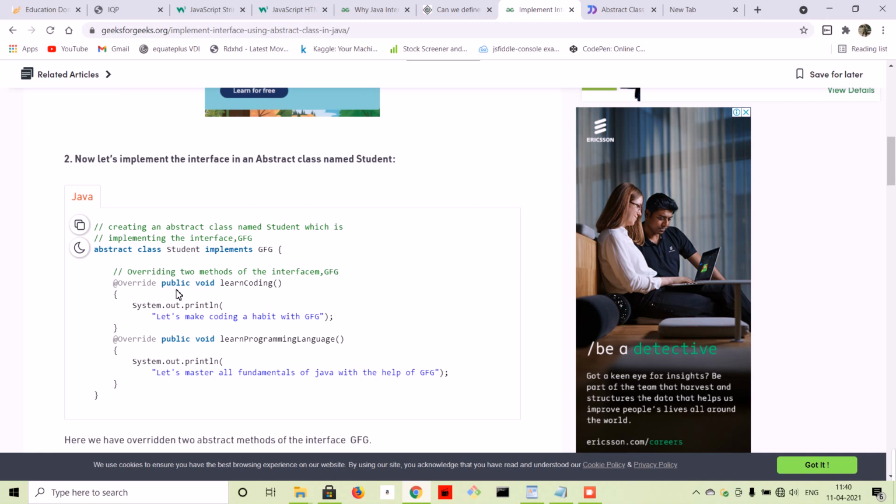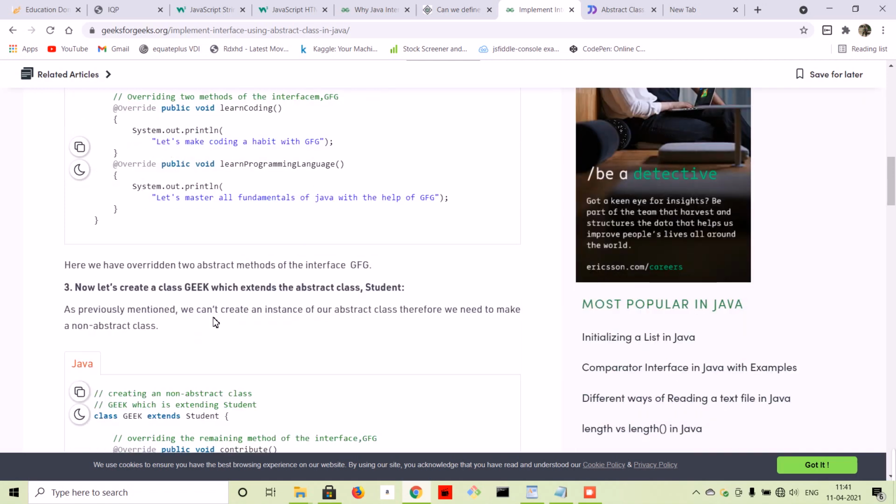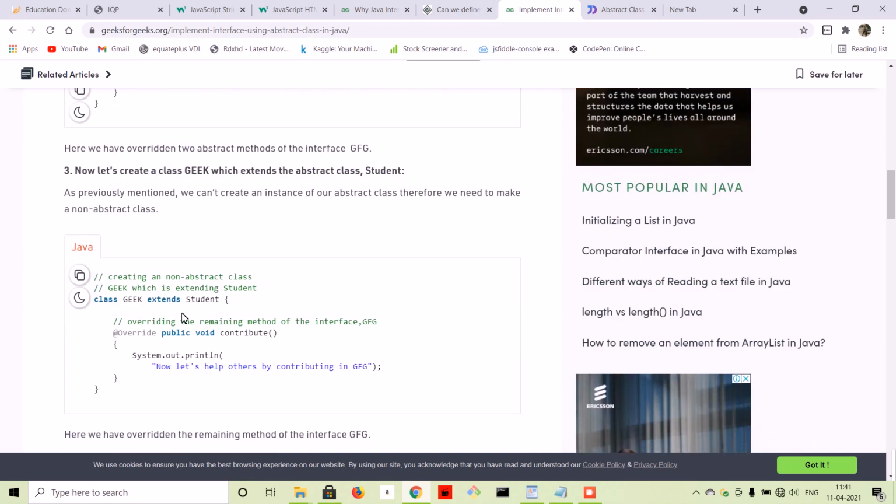Why do you implement only that method in the abstract class? Because the child classes which will be extending this class will have a common implementation among all of them. So you don't want to implement that same thing, learn coding, again in all the child classes. So you make it the default and implement it in the abstract class, so that every class doesn't need to implement this, and they will simply get it from their abstract class. Now the next class you created, which is extending this abstract class, is Geek.